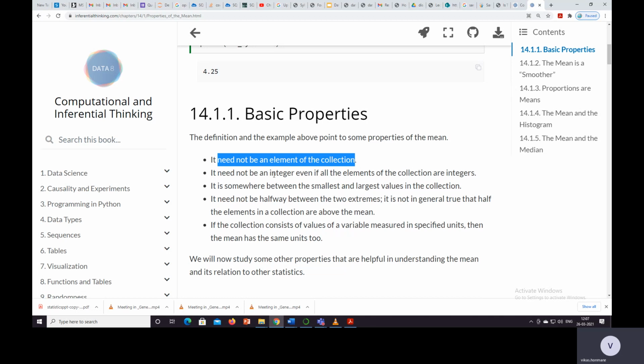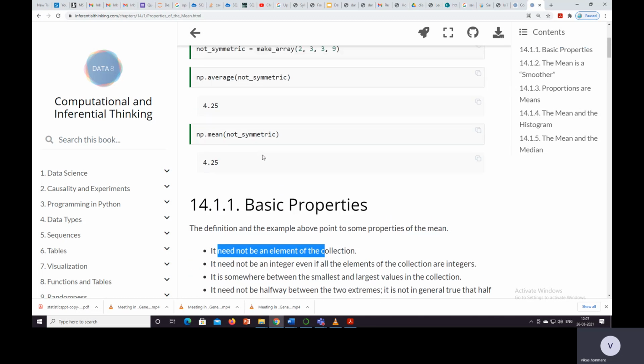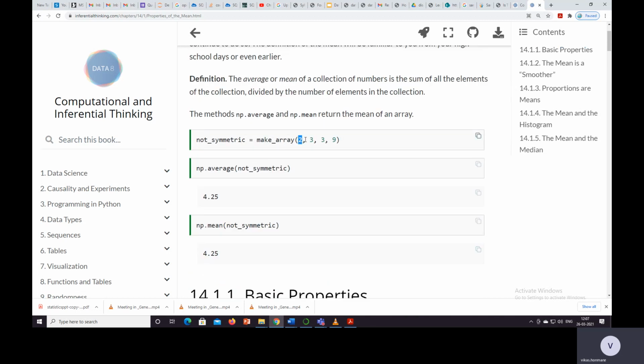First one: it need not be an element of the collection. Here the elements are 2, 3, 3, 9, but our mean is 4.25, so it is different from these elements. 4.25 is not present in the given list.